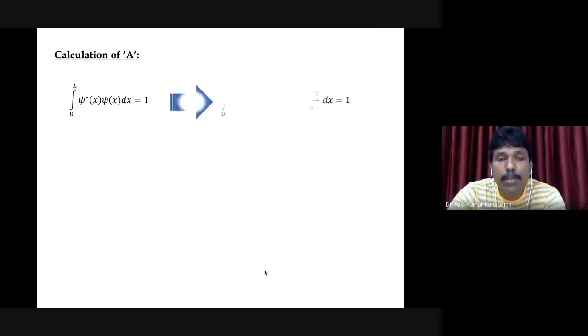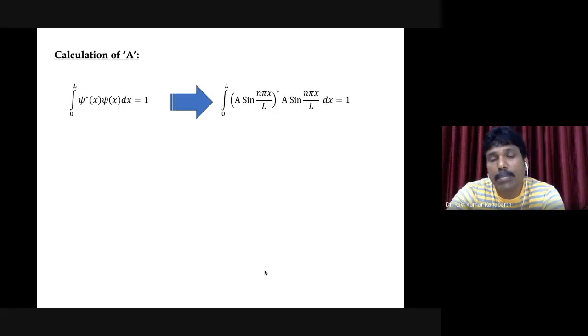So you can substitute psi of x, which is nothing but a sine n pi x by L, and you can take the complex conjugate of that and multiply with the other one, a sine n pi x by L dx, equal to 1. Now, as you can see, in this particular sine function we don't have any imaginary terms. Therefore, the complex conjugate doesn't have any meaning, so you can just neglect that.